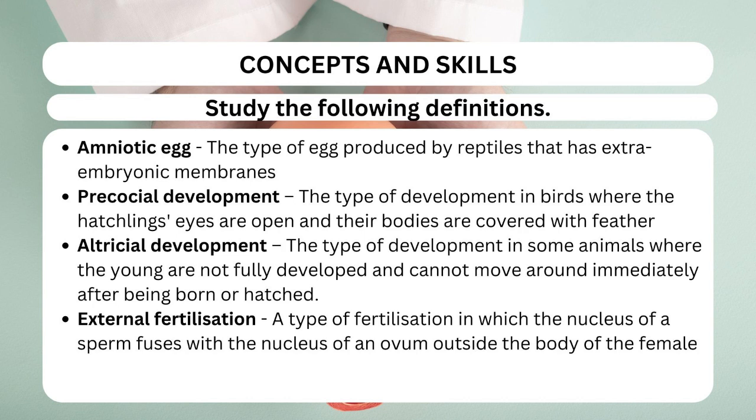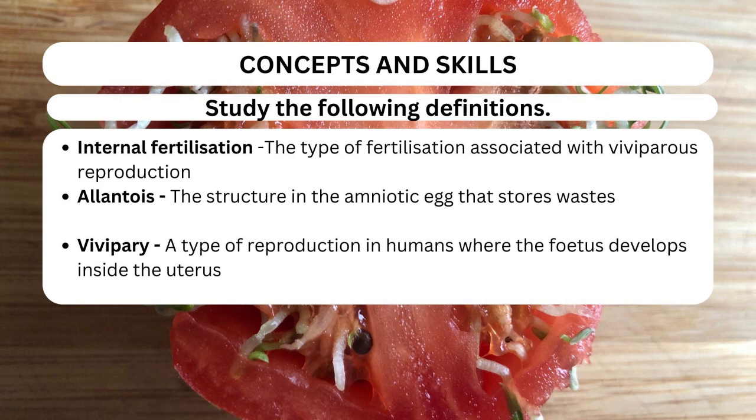External fertilization, a type of fertilization in which the nucleus of a sperm fuses with the nucleus of an ovum outside the body of the female. Internal fertilization, the type of fertilization associated with viviparous reproduction. Allantois, the structure in the amniotic egg that stores wastes. Vivipary, a type of reproduction in humans where the fetus develops inside the uterus.